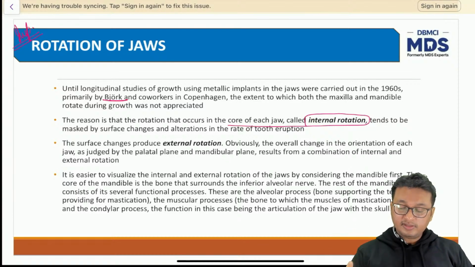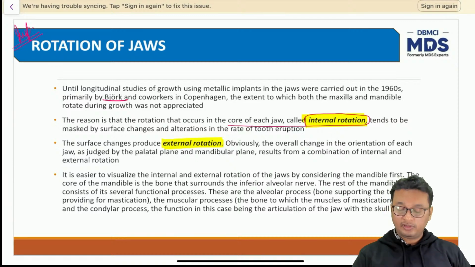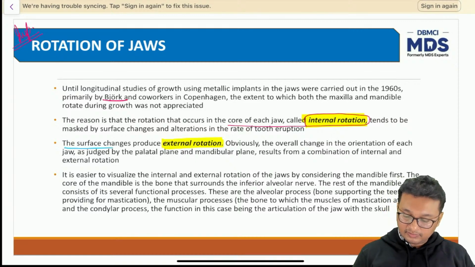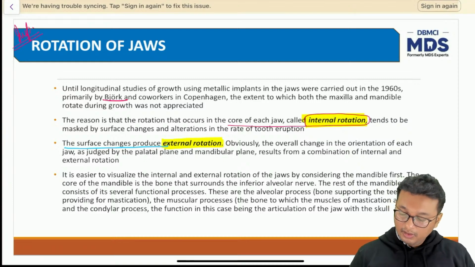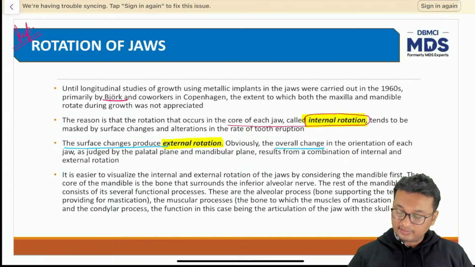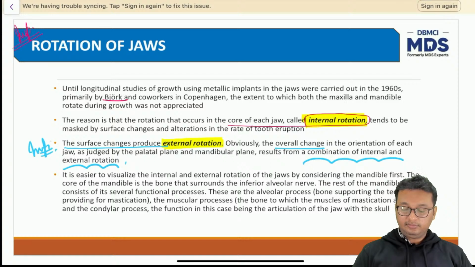Now, whatever rotation is occurring in the core of each jaw is called internal rotation. You have to remember these terms: internal rotation and external rotation. That internal rotation is negated by surface remodeling, so that surface changes produce something known as external rotation. Obviously, the overall change in the orientation of each jaw, as judged by the parietal plane and mandible plane, results from a combination of internal and external rotation. So you have to remember this.